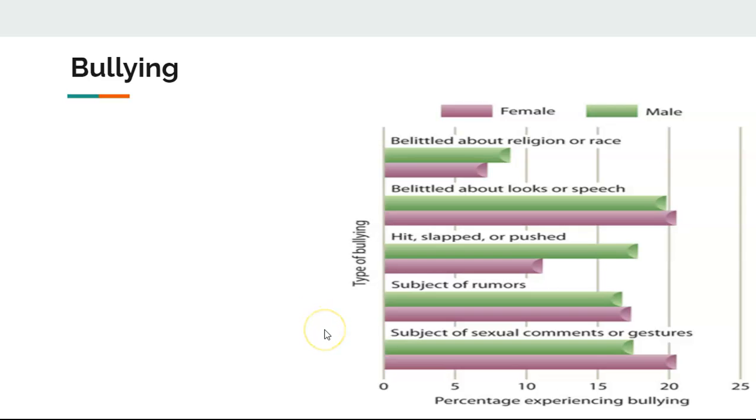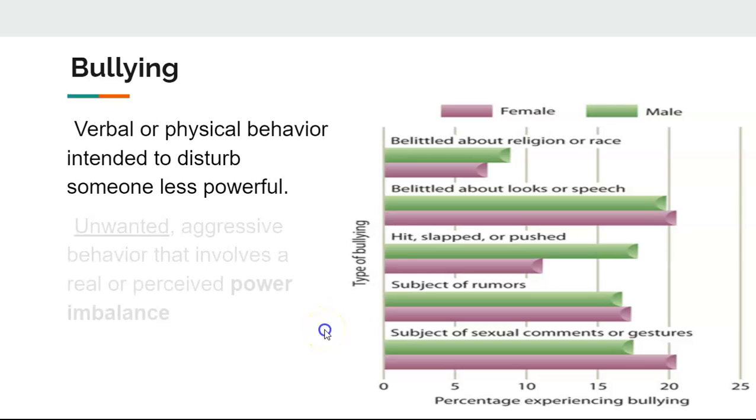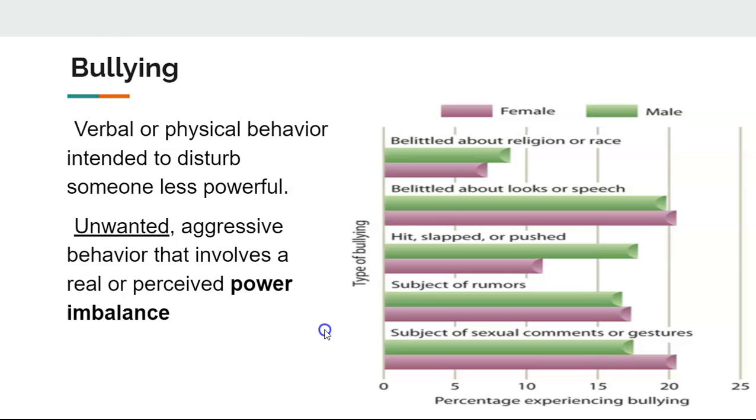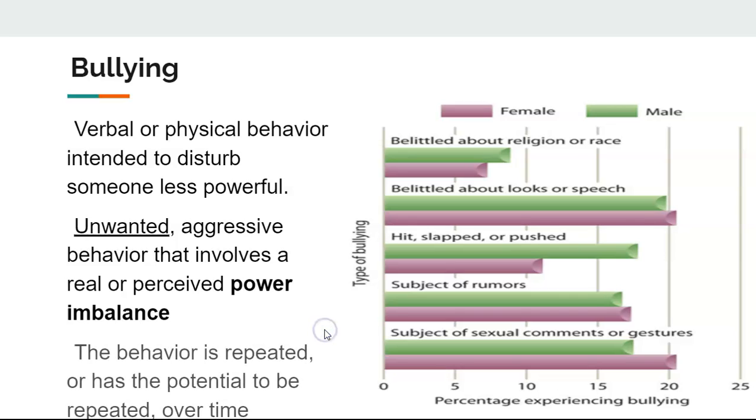Bullying is a specific type of aggression. It is unwanted, aggressive behavior that involves a real or a perceived power imbalance. And usually that can be verbal behavior or that can be physical behavior.